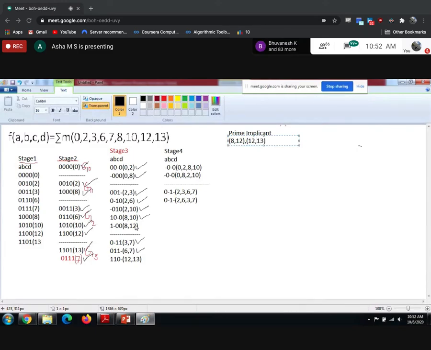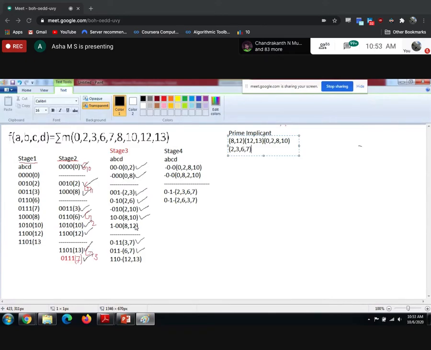These are the two things we have not used in stage 3. In stage 4 we have not used 0 comma 2 comma 8 comma 10 and 2 comma 3 comma 6 comma 7.